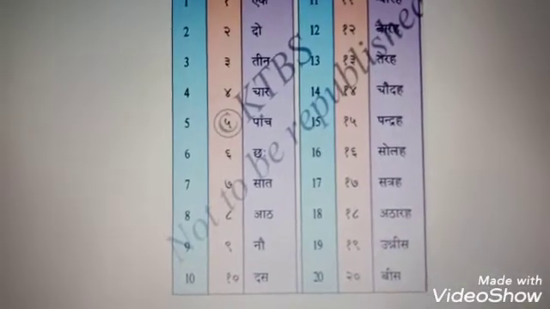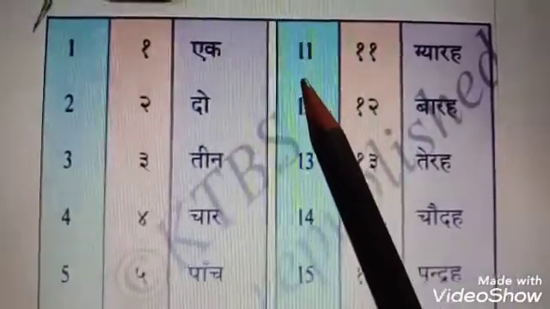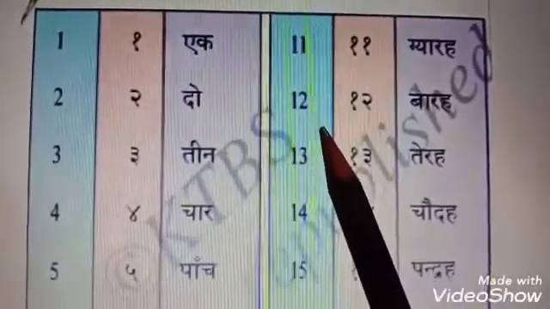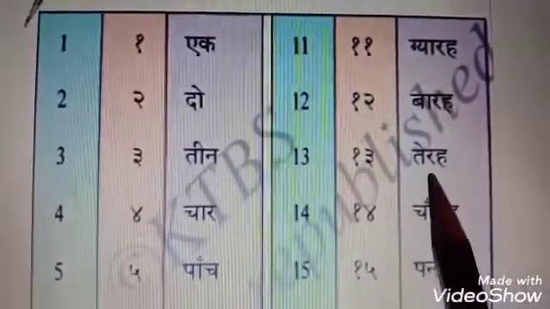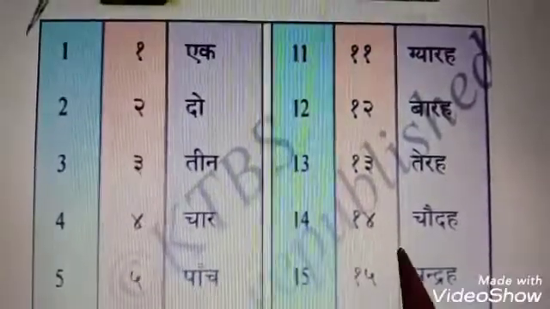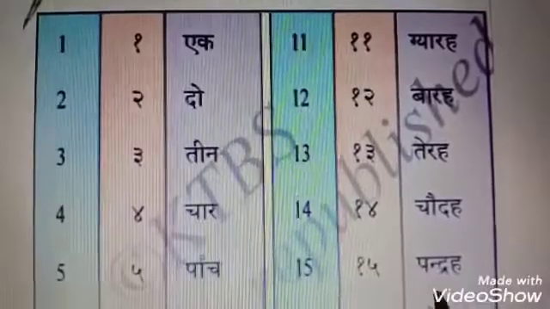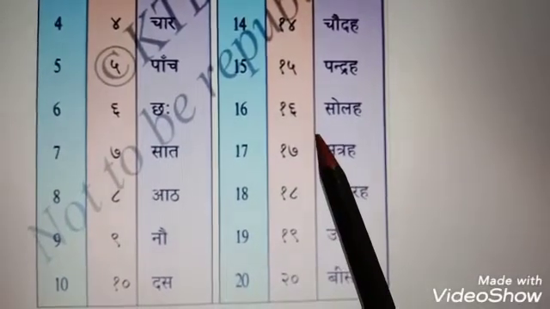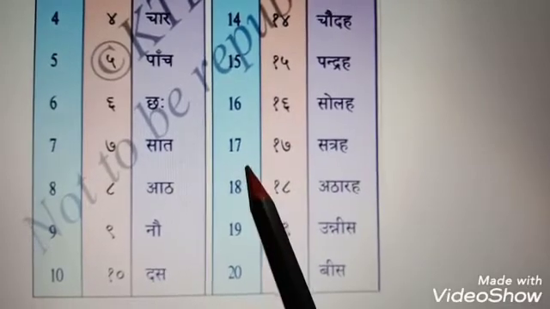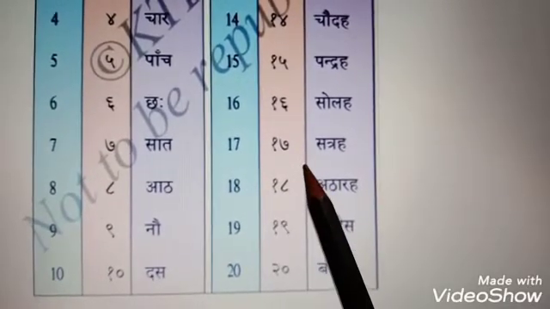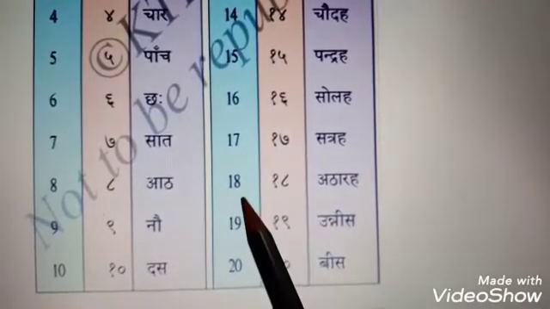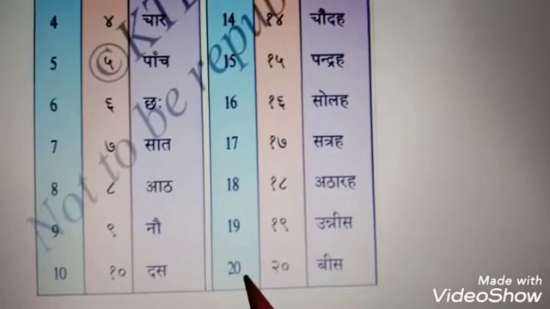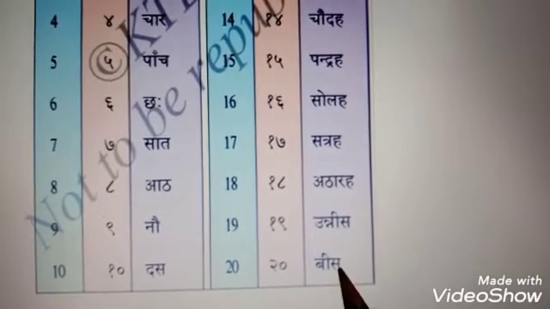Yes, now let's see 11 to 20. Okay. 11, 12, 13, 14, 15, 16, 17, 18, 19, 20.